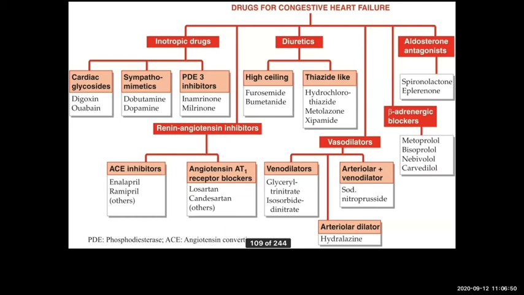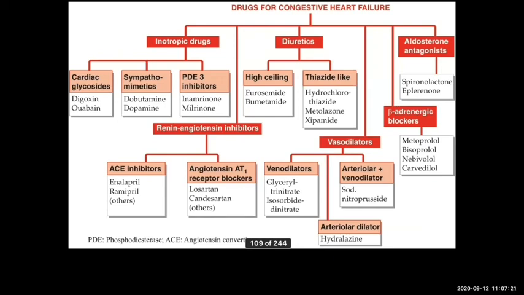So when cyclic AMP is preserved with the help of phosphodiesterase 3 inhibitors, calcium is going to get preserved within the cardiac muscle cell, thereby it increases the force of contraction. And dopamine and dobutamine are direct sympathomimetics, means they are going to act on the beta 1 receptor and thereby produce increased heart rate.